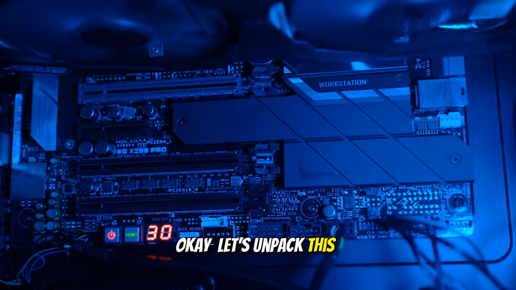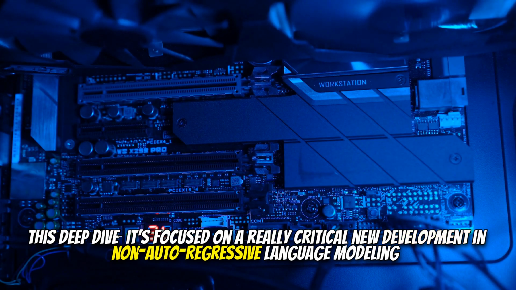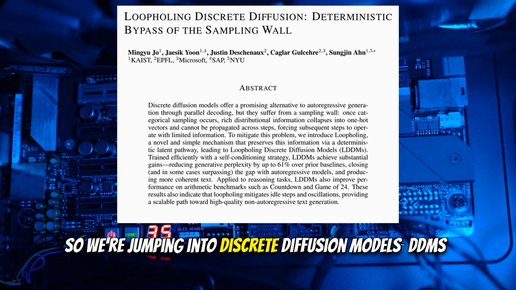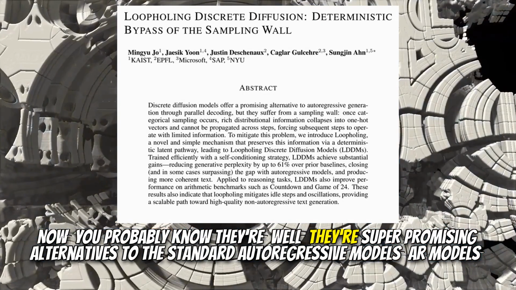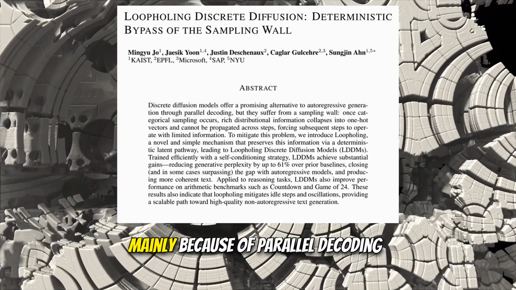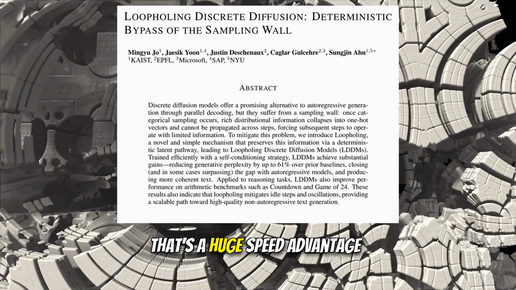Okay, let's unpack this. This deep dive is focused on a really critical new development in non-autoregressive language modeling. We're looking at this paper, Loopholing Discrete Diffusion, Deterministic Bypass of the Sampling Wall. So we're jumping into discrete diffusion models, DDMs. Now, you probably know they're super promising alternatives to the standard autoregressive models, AR models, mainly because of parallel decoding. Yeah, generating the whole sequence at once. That's a huge speed advantage.